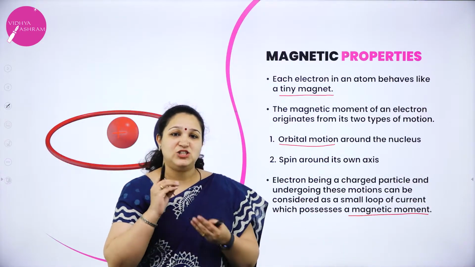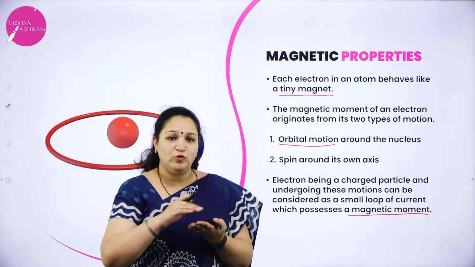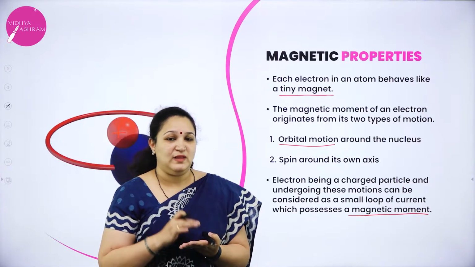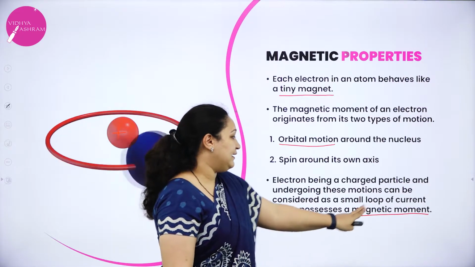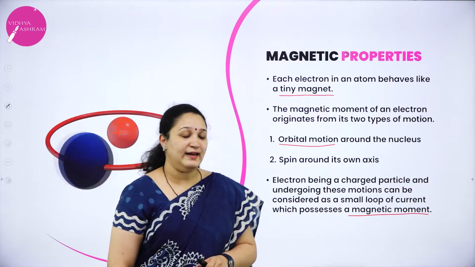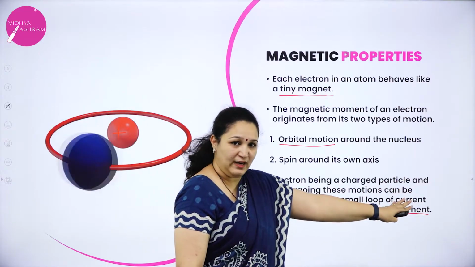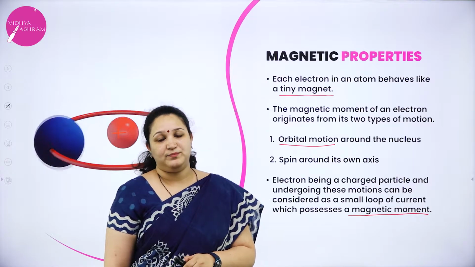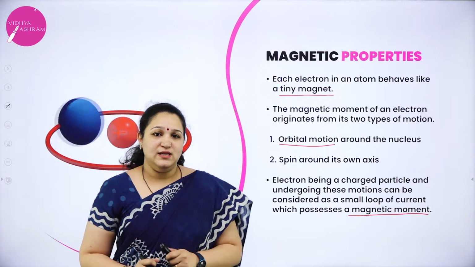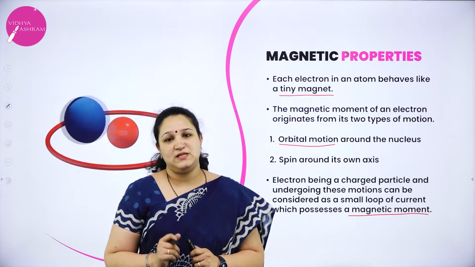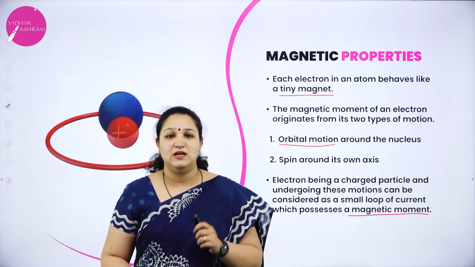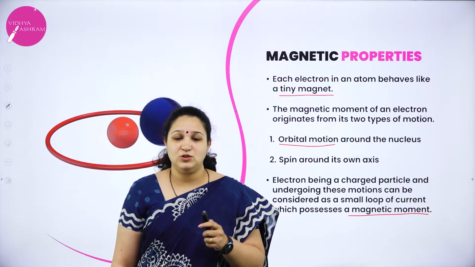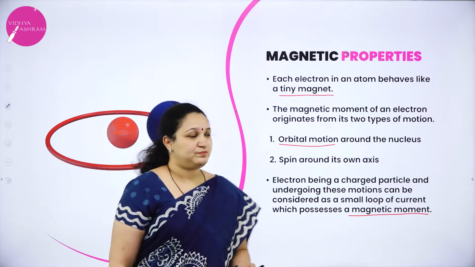That is, when charged particles are moving, they act like a small loop of current, due to which they possess a magnetic moment. Now, in solids, the magnetic substances are further classified into 5 categories, which we shall see.